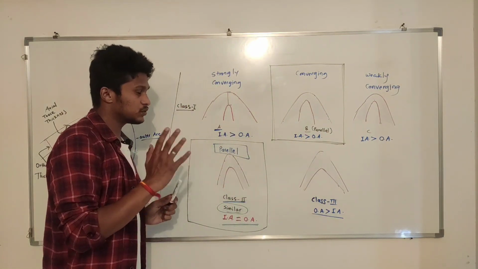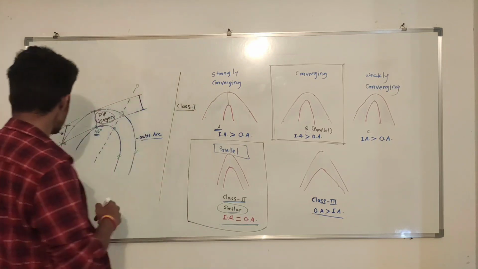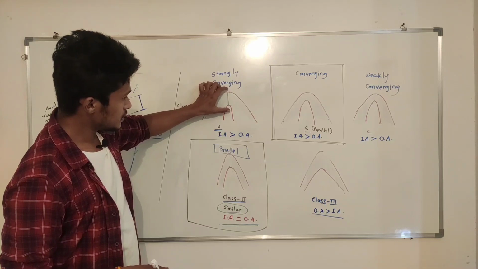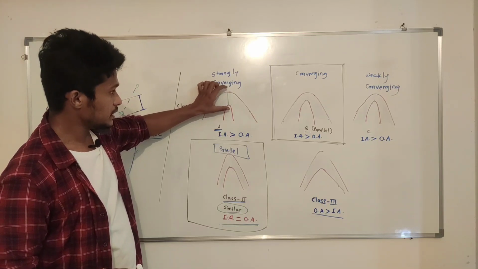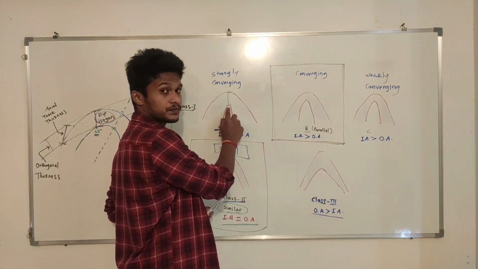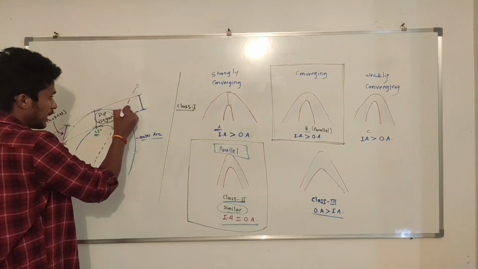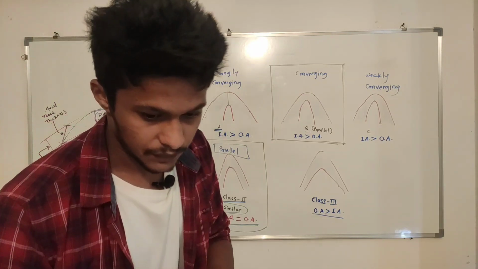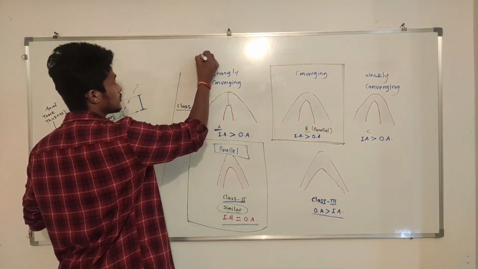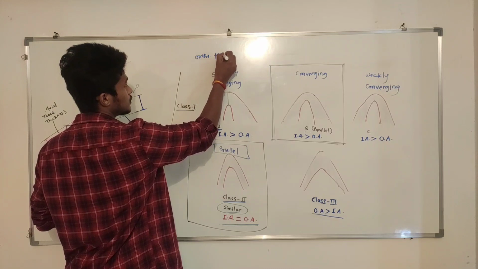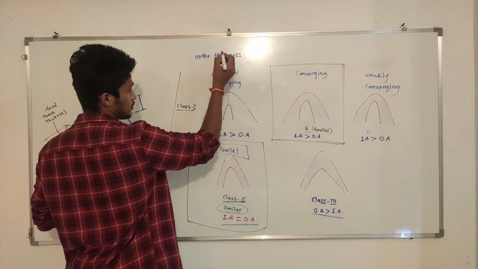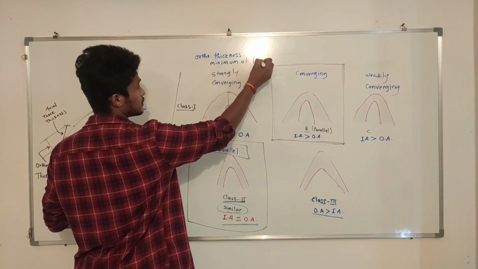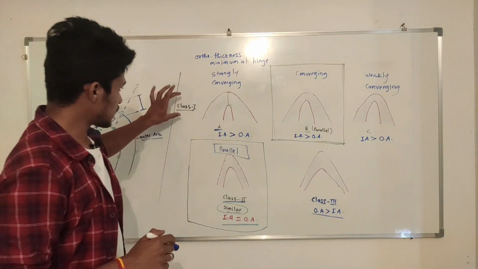So we need to consider the orthogonal thickness, the perpendicular distance between 2 tangents, right? If we consider orthogonal thickness in this fold, it will be minimum at the hinge zone, or near the axial plane or axial line. I will write here: orthogonal thickness is minimum at hinge, for class 1A fold.